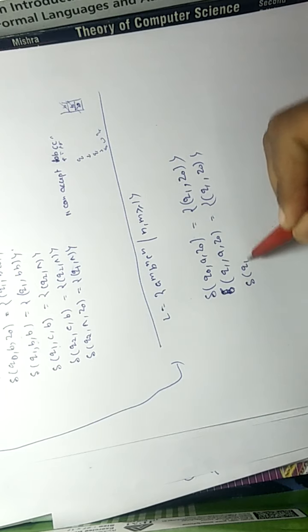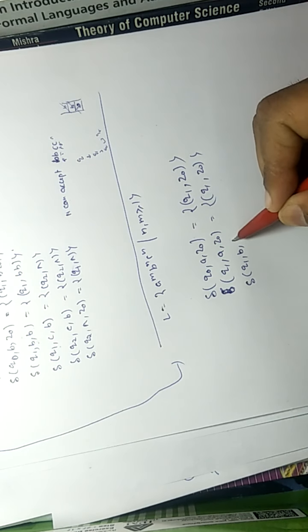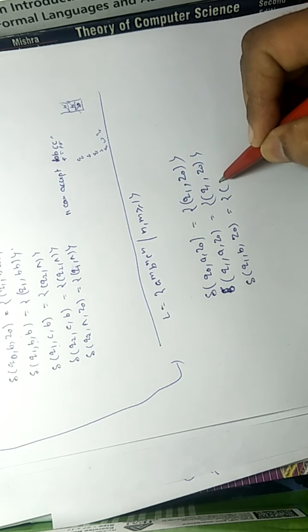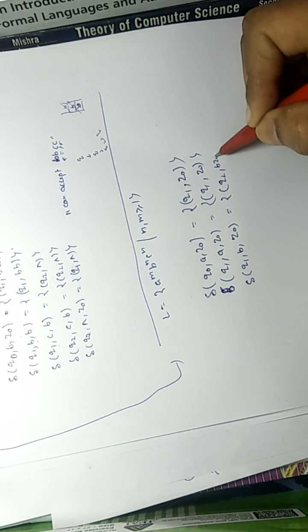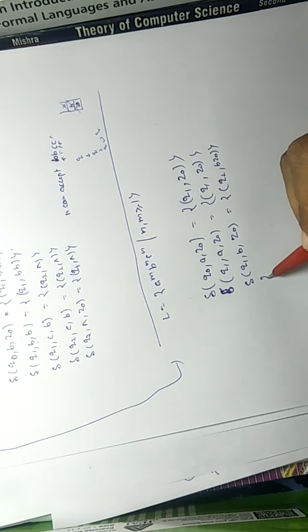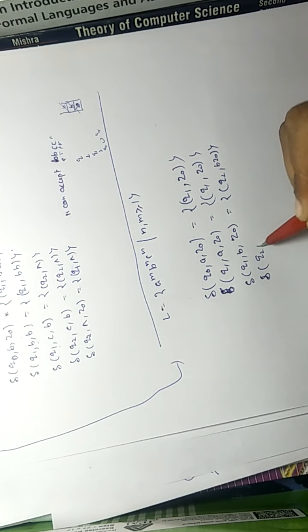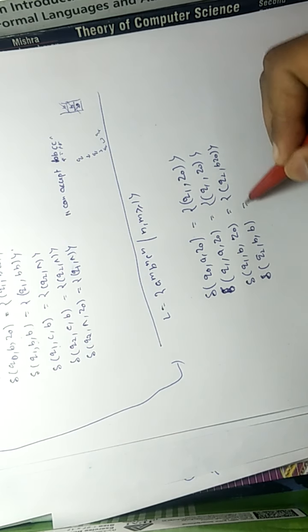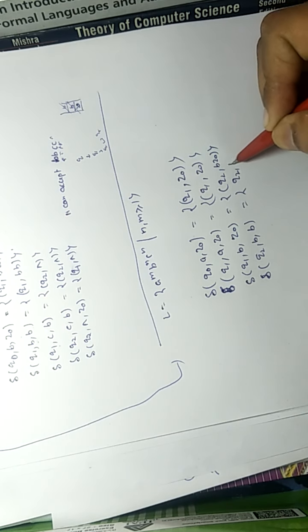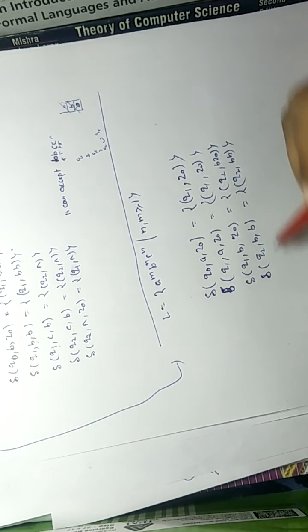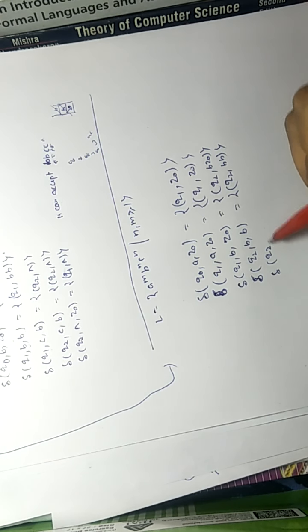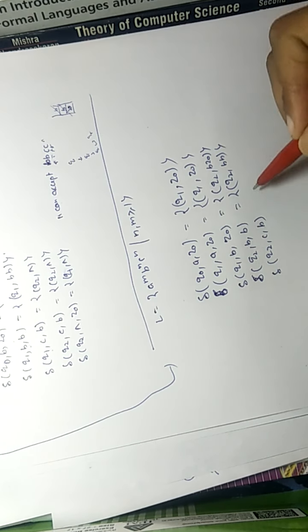Now at Q1 read B, and at the top is Z0. Now this is the first B, so we move to Q2 and push into the stack. Now you can read any number of B's again in the loop, with B on the top you can push B again, and using this transition you can push any number of B. After B you will read C, with B on the top.